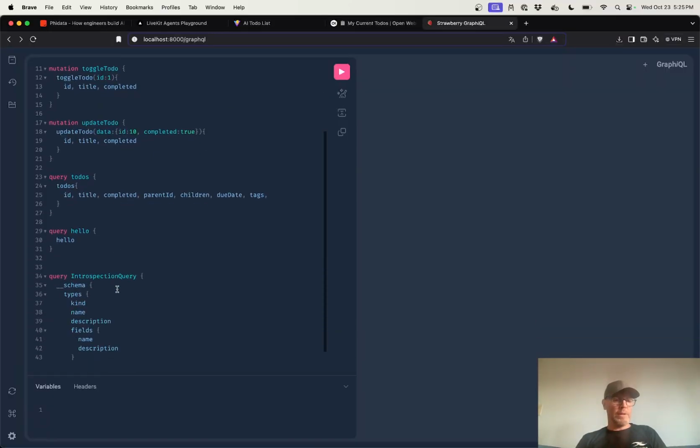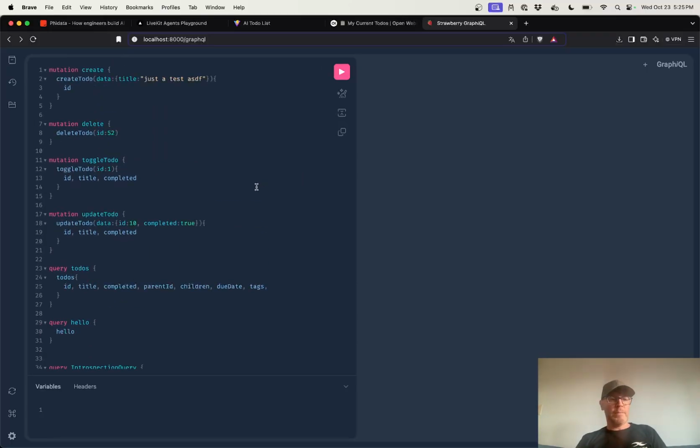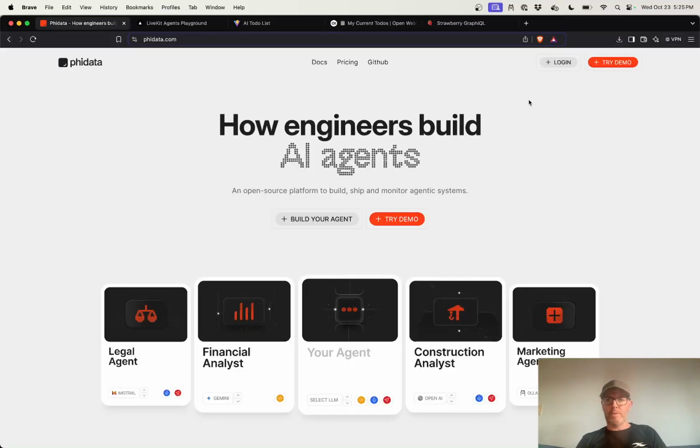I've got a GraphQL interface and some other stuff. I'll go ahead and post the source code for this. But yeah, Phidata, pretty cool framework. Like it a lot.